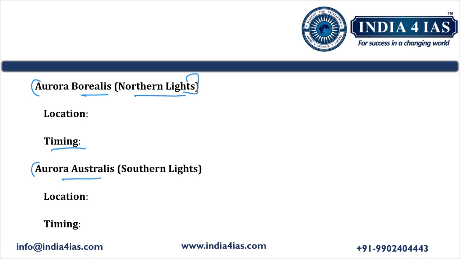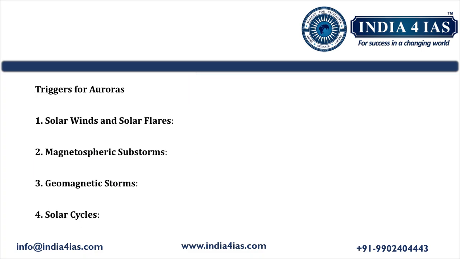Coming to aurora australis, they are also called the southern lights. They occur in the southern hemisphere near the Antarctic Circle. Aurora australis is visible from locations such as Antarctica, southern parts of Australia, New Zealand, and Chile. The best time to view aurora australis is during winter months and periods of high solar activity. Now we will discuss the triggers for the formation of auroras.